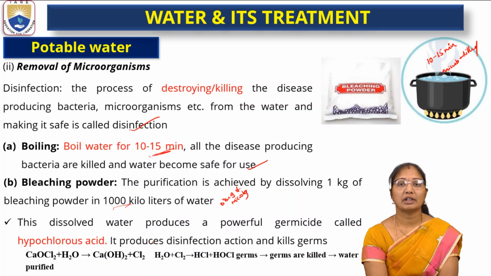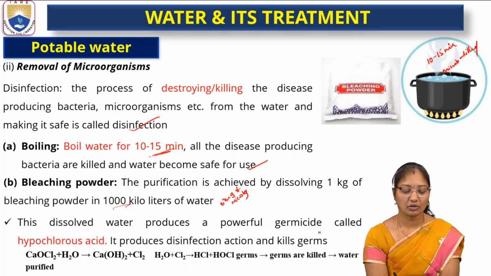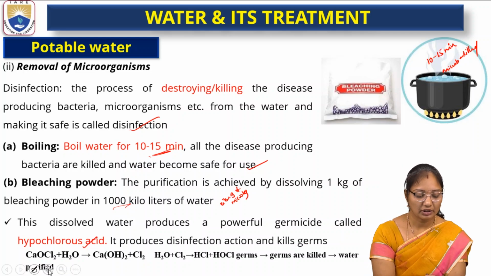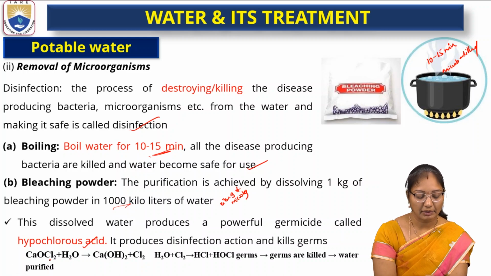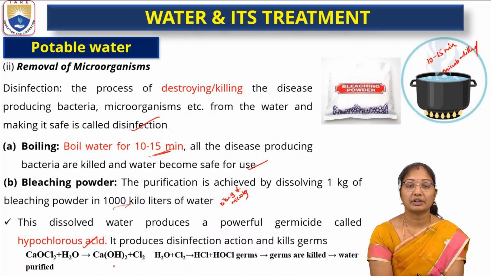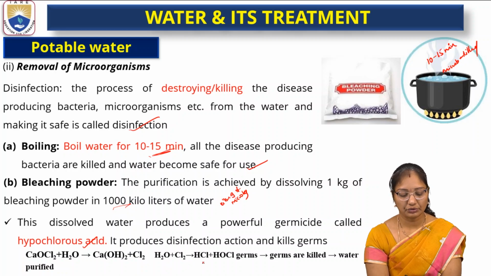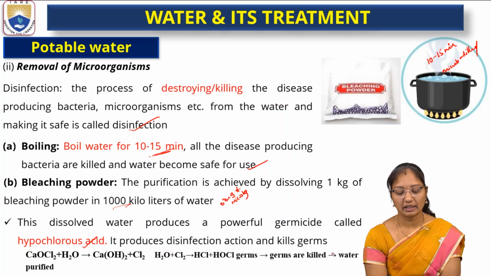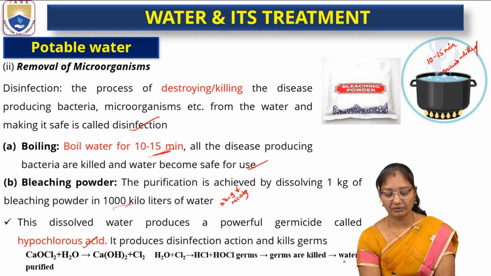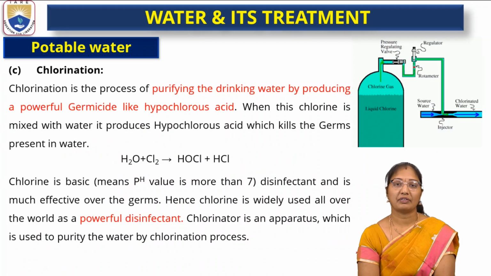The dissolved powder produces a powerful germicide called hypochlorous acid. So it produces disinfection action and kills germs. This is calcium chloride plus calcium hypochlorite plus water gives rise to calcium hydroxide plus calcium plus chlorine. Again water reacts with the chlorine, giving HCl plus HOCl. Germs are killed and the water we get is pure and safe.